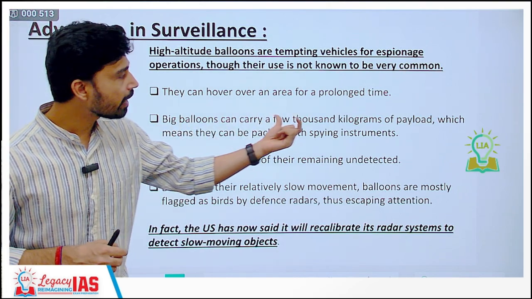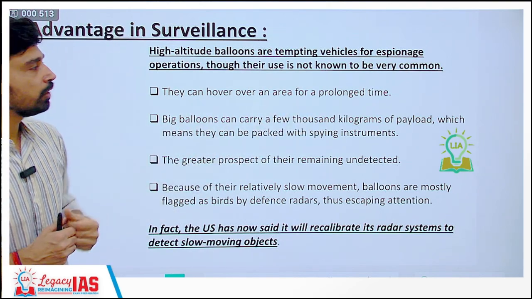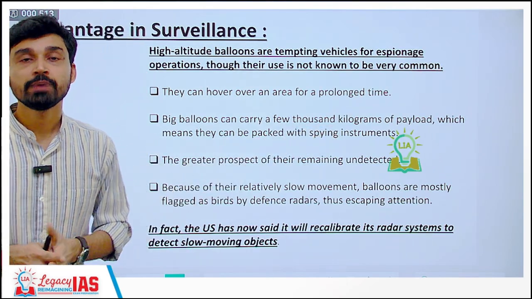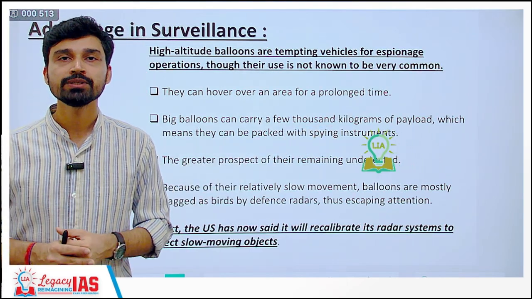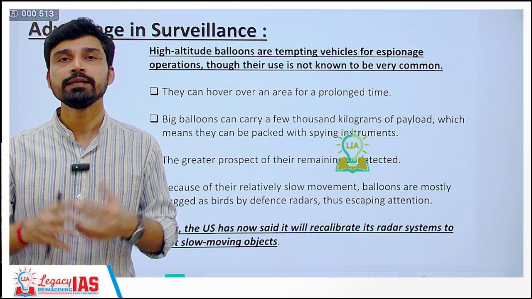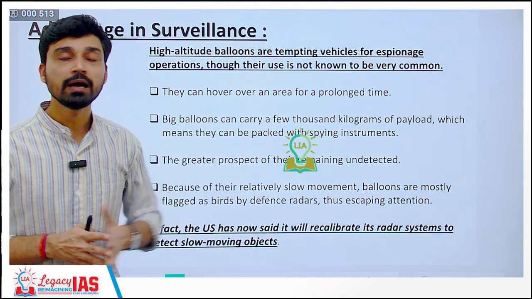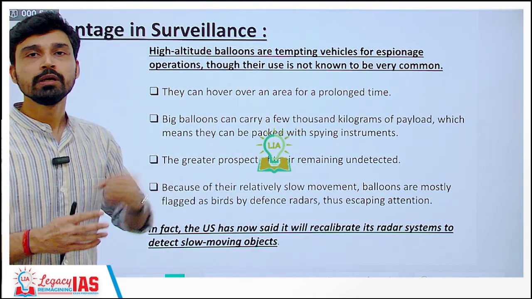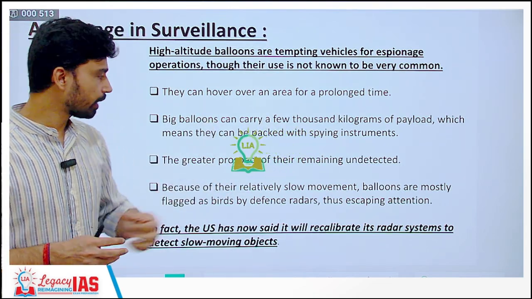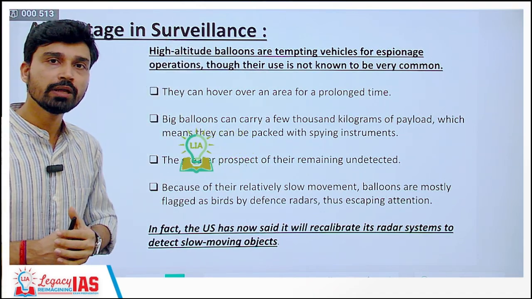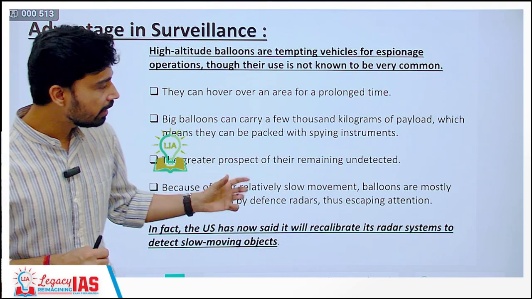Big balloons can also carry a few thousand kilograms of payload, which means they can be packed with spying instruments. A spying instrument can be high resolution cameras, thermal cameras to see clearly during the night times, right? There is also a greater prospect of their remaining undetected, and that is the most advantageous point attached to high altitude balloons, because of their relatively slow movement.